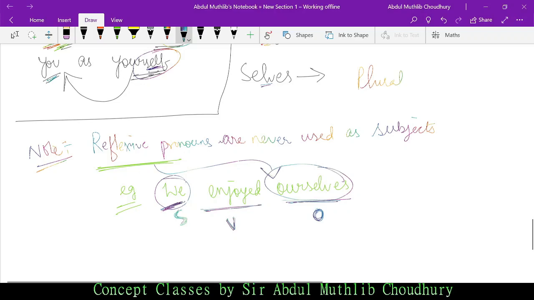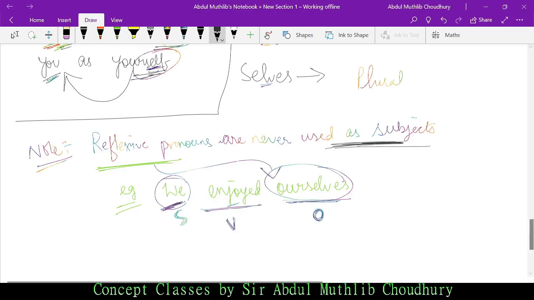So enjoy, what is the first form? Enjoy. It would have 5 forms. So enjoyed is the verb, we is the subject, and ourselves is the object. Why did you put ourselves in the object place? Because reflexive pronouns are never used as subjects. Remember this. The reflexive pronoun here is ourselves. I have put it as object.